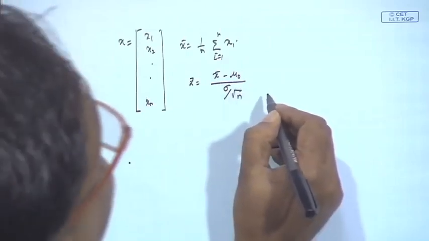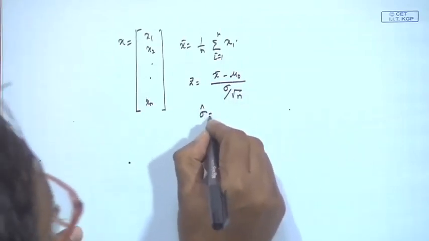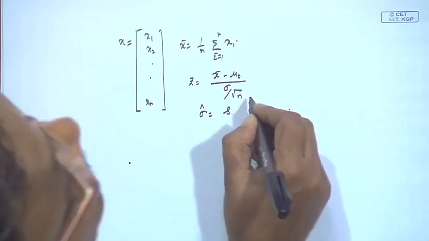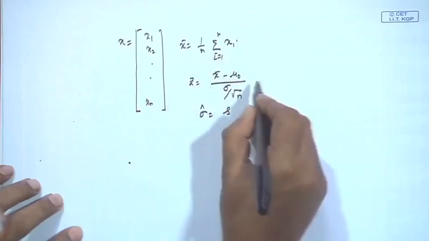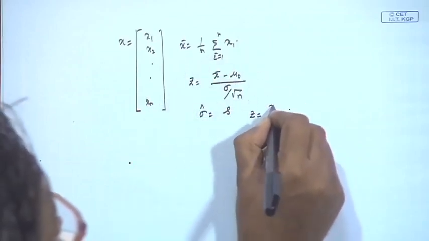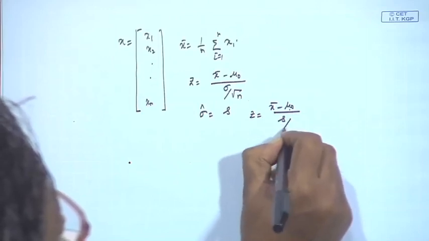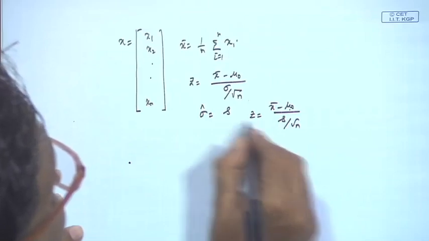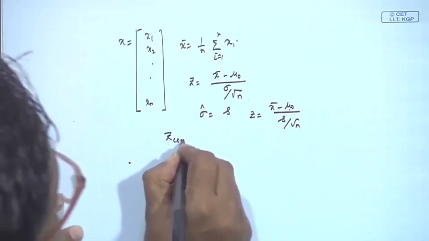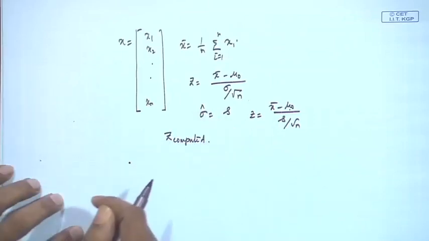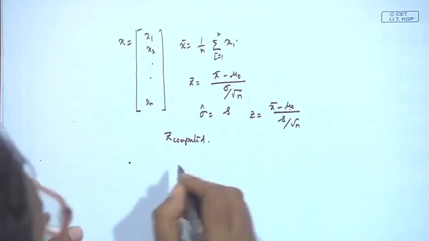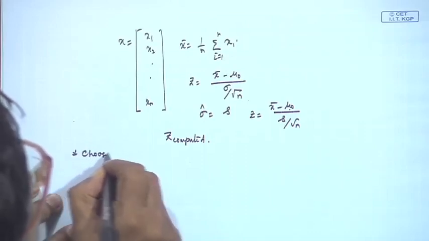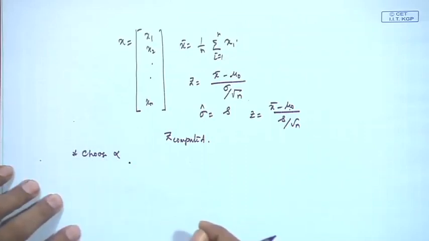If sigma is not given, then sigma cap will be S, and in that case, if n is sufficiently large, then you will use the Z distribution like this, (x bar minus mu 0) by (sigma by root n). So, this is the computed Z, basically from the data. Now, you have to choose alpha. So, your next step is to choose alpha. You have seen what is the error you are going to consume.